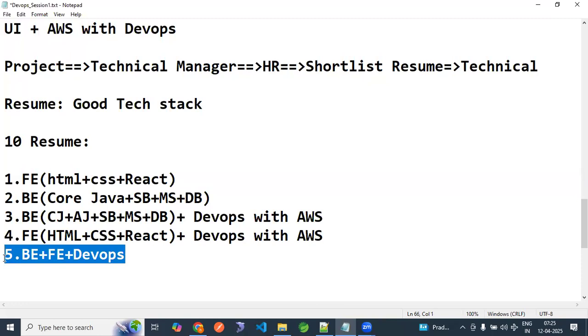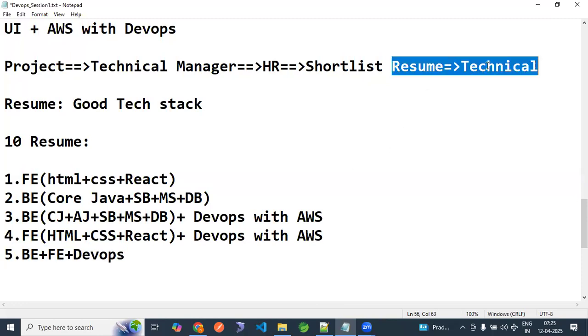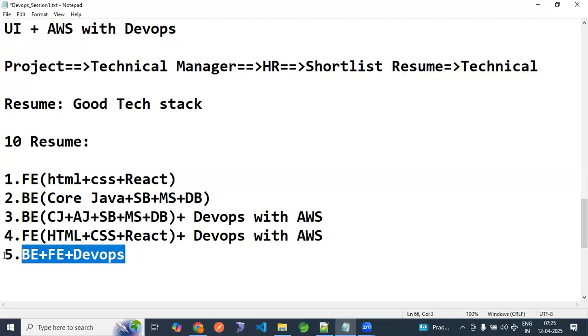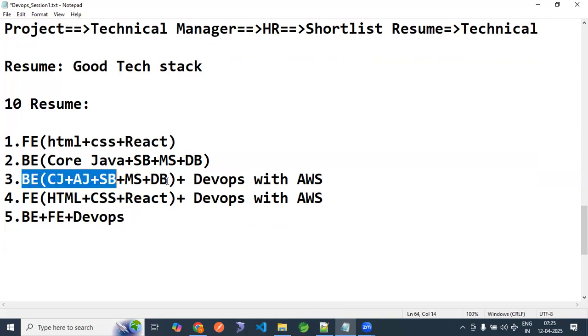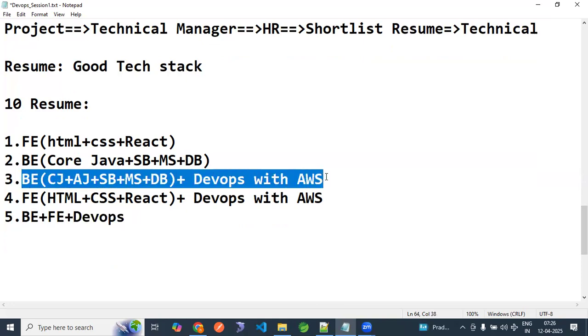But if you keep everything in your resume, they are going to go with technical round one, technical round two. They will come to know how comfortable you are in the skill set you mentioned in the resume. So to save time and to get an initial job quickly, if you are a backend developer, I recommend going with backend development plus DevOps AWS.